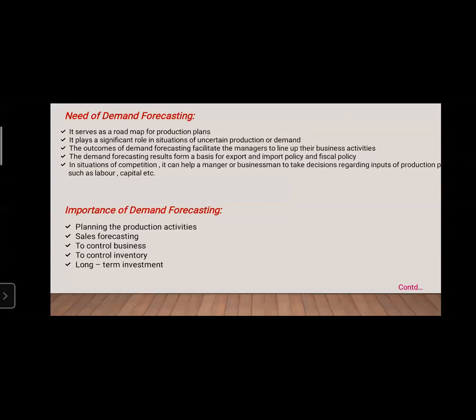So the first one is planning the production activities. It explains how a proper plan is to be done to know the production capacity and bring in the necessary changes. It can be dependent on accurate demand forecasting.